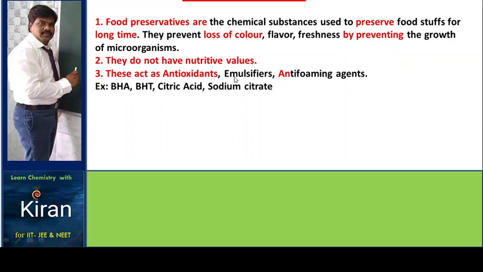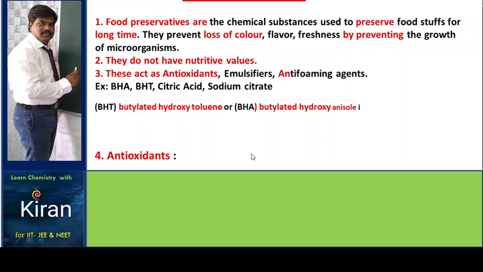Also emulsifiers and anti-foaming agents. Examples: BHA, BHT, citric acid, sodium citrate. BHT means butylated hydroxytoluene and BHA means butylated hydroxyanisole. These are the food preservatives.